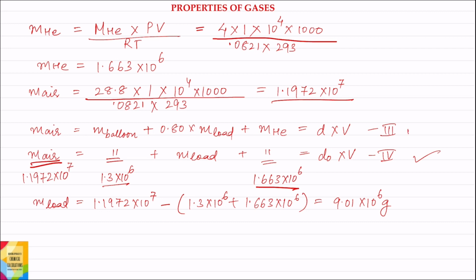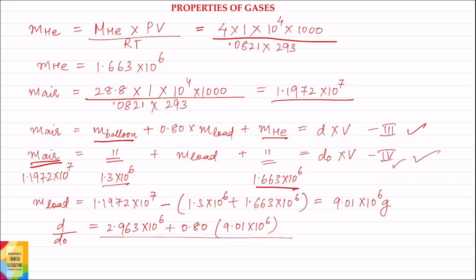And dividing equation 3 by equation 4, we get the value for d by d0, which is equal to mass of balloon plus mass of helium, that is 2.963 into 10 to the power 6 plus 0.80 into mass of load at ground level, that is 9.01 into 10 to the power 6, divided by the value of d0, which is mass of balloon plus mass of helium, that is 2.963 into 10 to the power 6 plus mass of load at ground level.